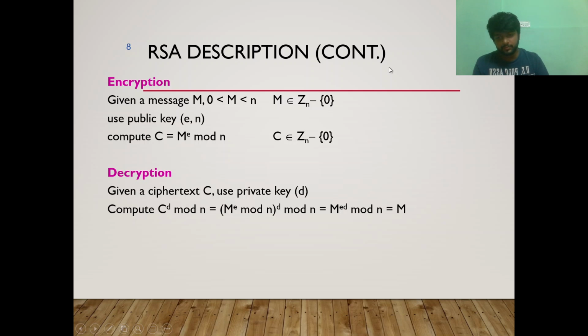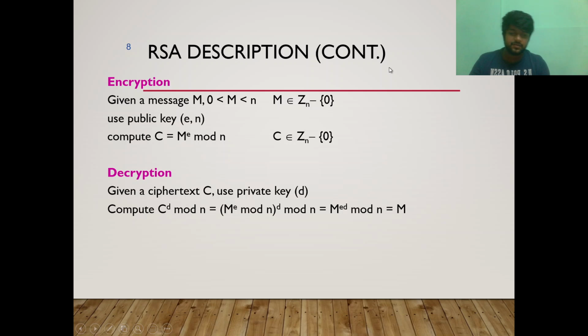So given a ciphertext c, use private key d. Compute c^d mod n, which is equal to (m^e)^d mod n, where m^e mod n is the c function, the function we use to encrypt the message. So the encrypted message raised to the power d, which is the private key, mod n, the number which was chosen to encrypt the message, will give us the final message m.